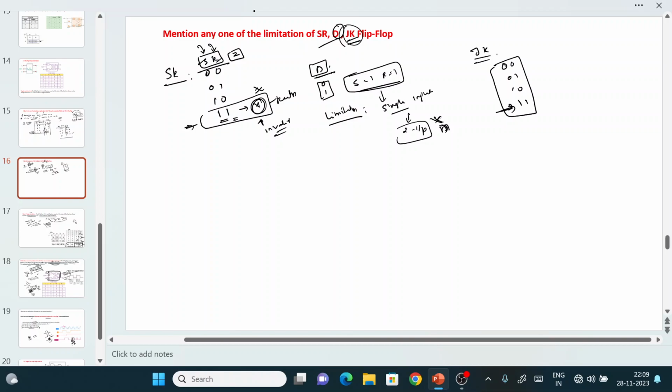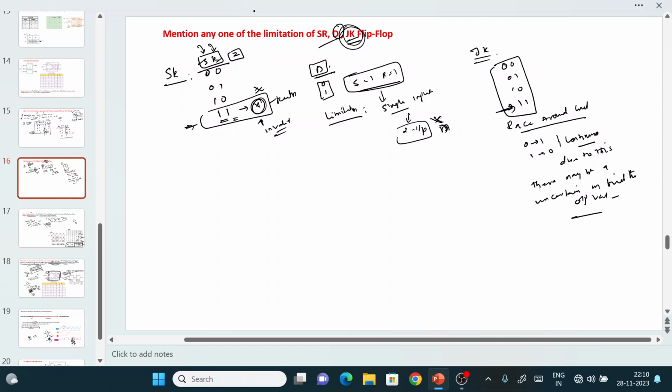But what is the limitation of the JK flip-flop? Here we have something called the race around condition. Race around condition means the output keeps changing, either 0 to 1 or 1 to 0, continuously. Due to this there may be uncertainty in finding the output value. This is what we call the race around condition, which occurs when J equal to 1, K equal to 1, and clock equal to 1. This is the limitation of the JK flip-flop.